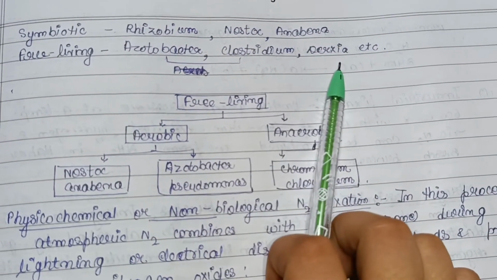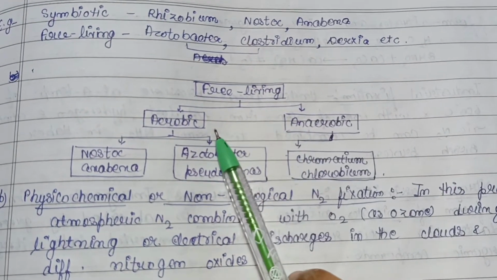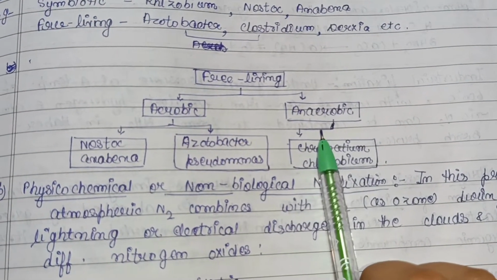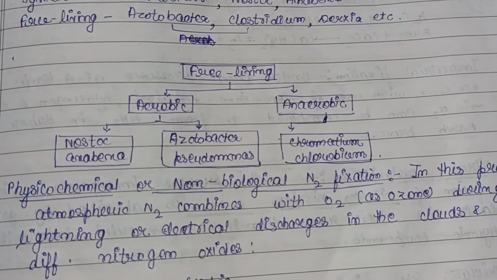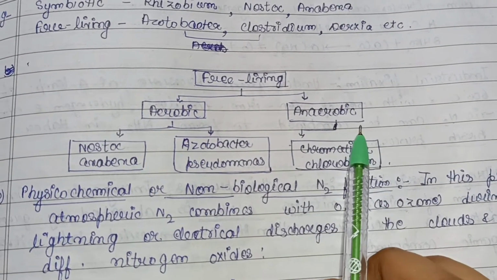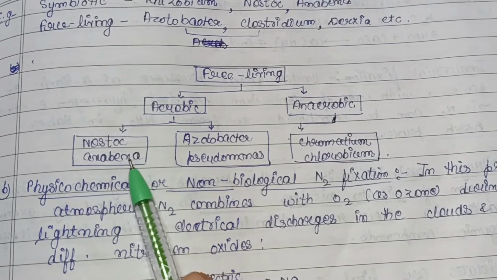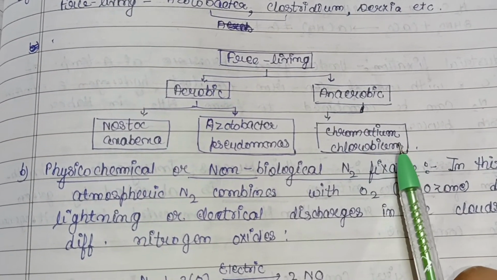Free living ones are classified under two categories: aerobic and anaerobic. Aerobic are those that work in the presence of oxygen, or require oxygen to perform their activity, and anaerobic do not require oxygen. Examples are Nostoc, Anabaena and Azotobacter, Pseudomonas, and Chromatium, Chlorobium.